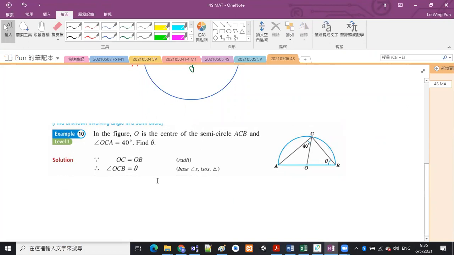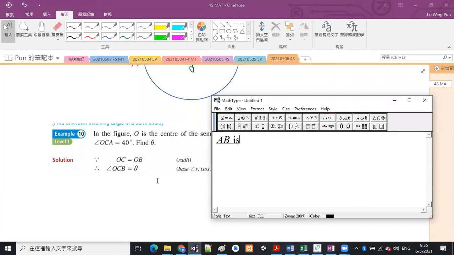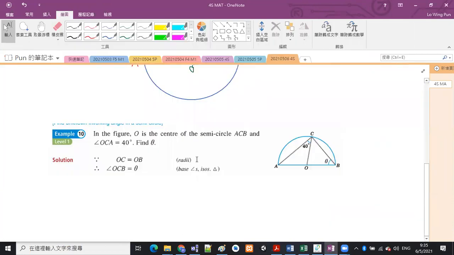So if AB is a diameter, which means that there is a 90 degrees, this angle ACB, this is an angle at circumference. Actually, you may complete the circle like this, and then this angle is looking at this arc, and this 180 degrees is also looking at this arc. So this is a pair of corresponding angle at center and angle at circumference.